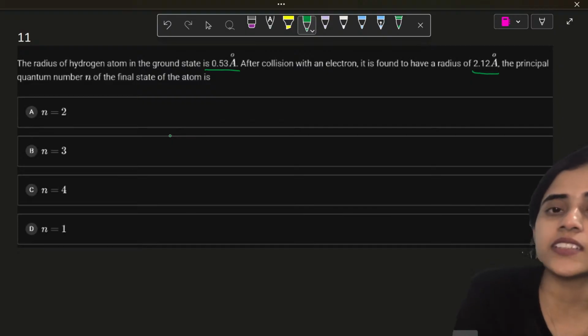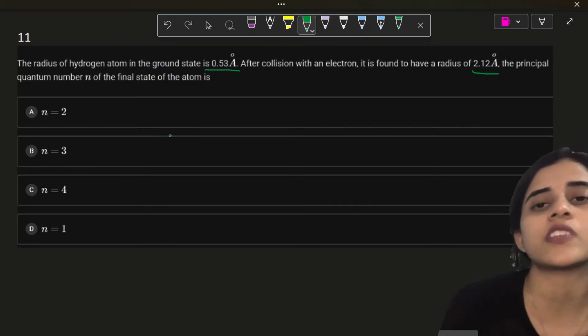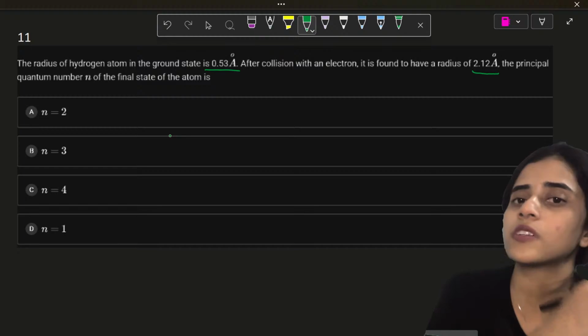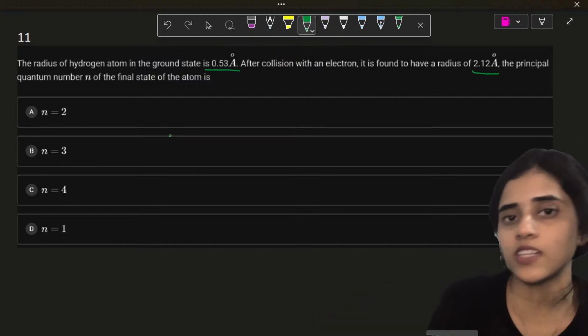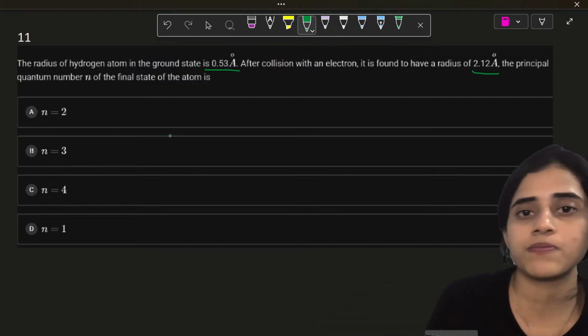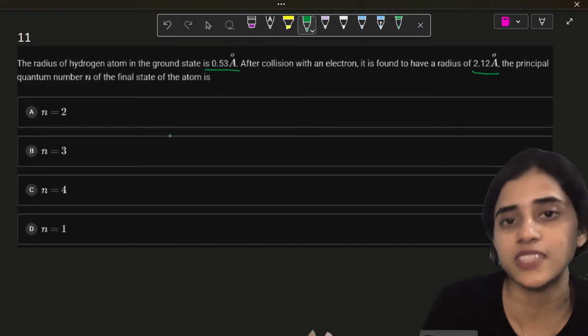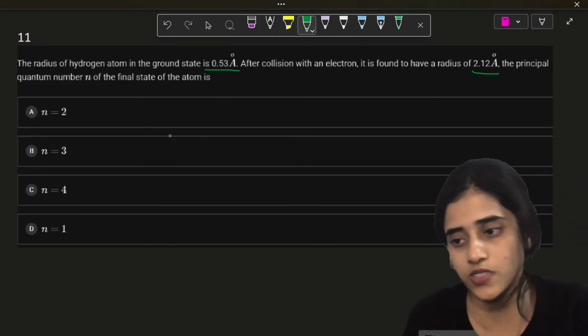Radioactive decay is a continuous process. Once it starts, it never stops. For it to stop, all the nuclei have to finish emitting, so they have to become stable. So it's a continuous process.